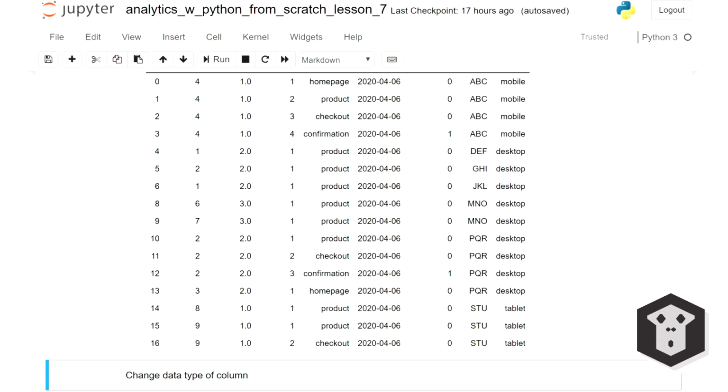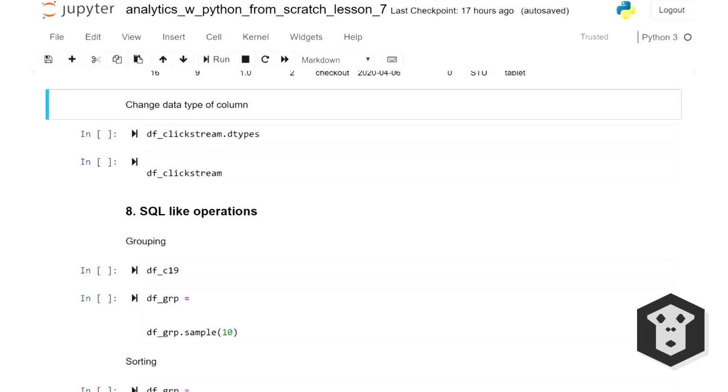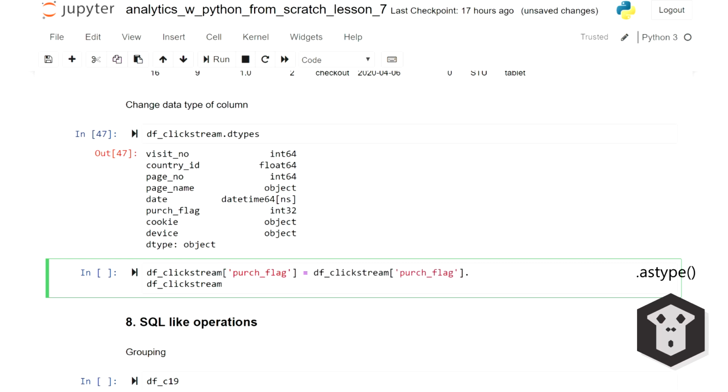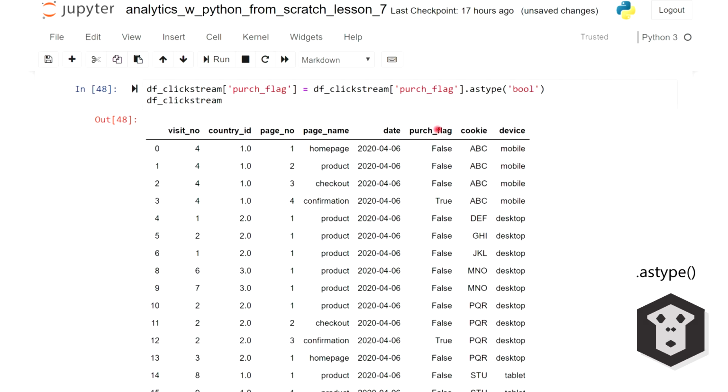There's only one left. Sometimes you also want to change the data type of a column. Let's first display the data types of clickstream. And let's say, for instance, that I want my purchase flag to become a Boolean. And you're going to use the astype method. In that case, I want it to become a Boolean. My purchase flag column is now populated with false and true.